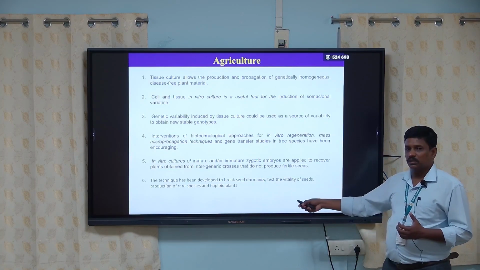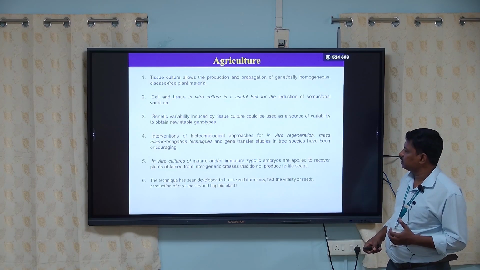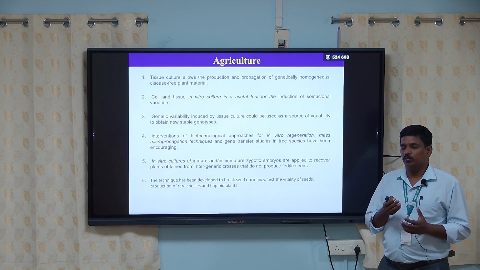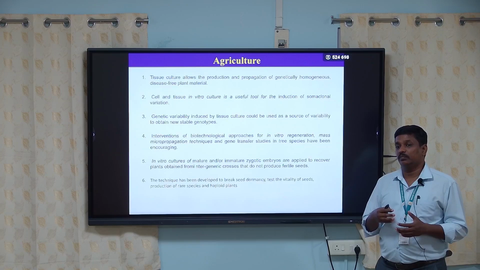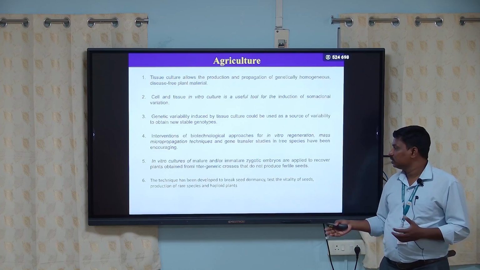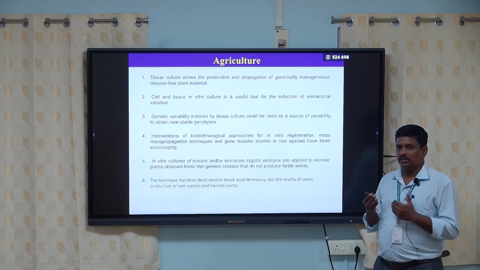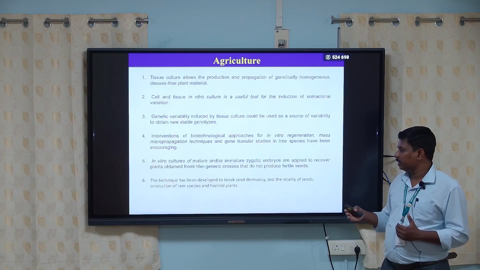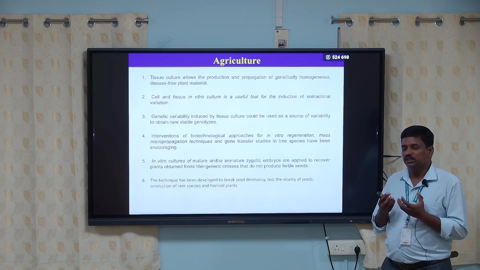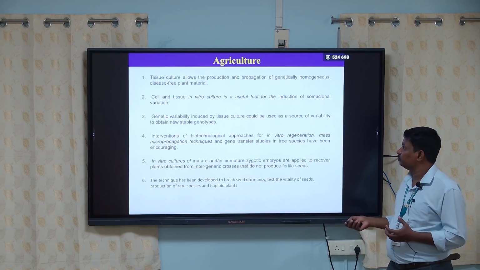The last application in agriculture is that it helps to break seed dormancy. Some seeds can germinate within a month, or some seeds can germinate even after 6 months, some even after 1 year. That seed dormancy can be broken in the tissue culture process, and we can check the viability of the seed.